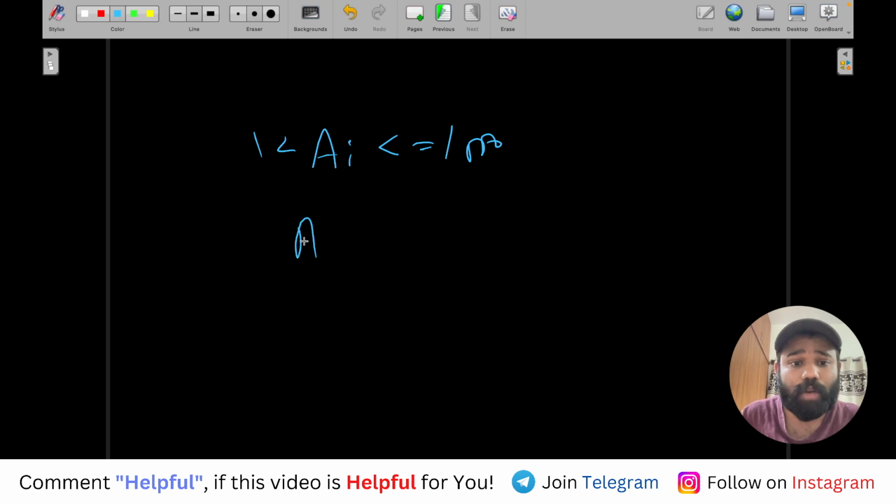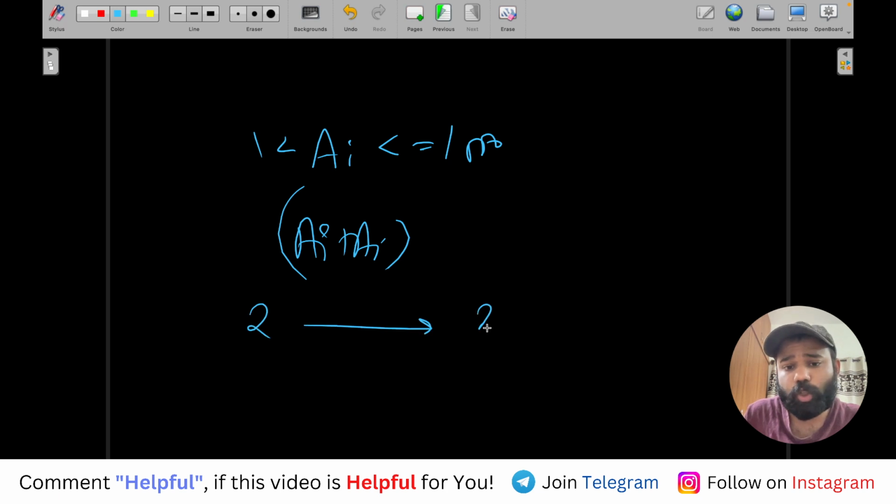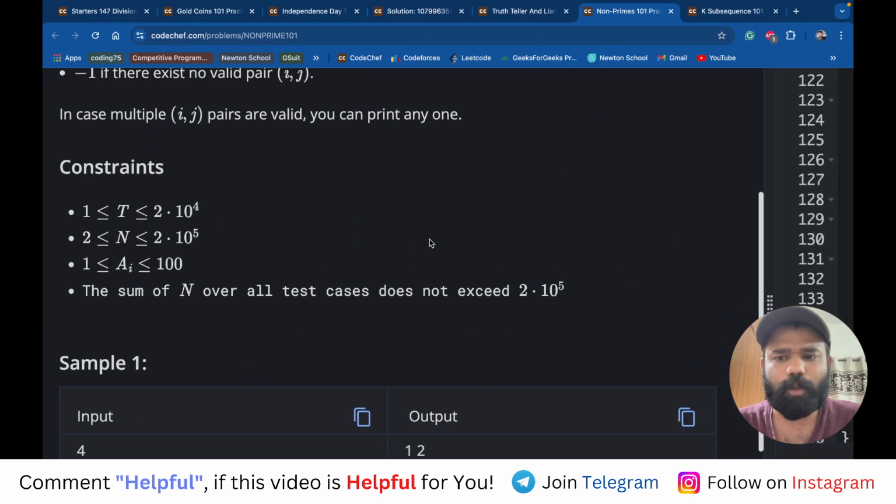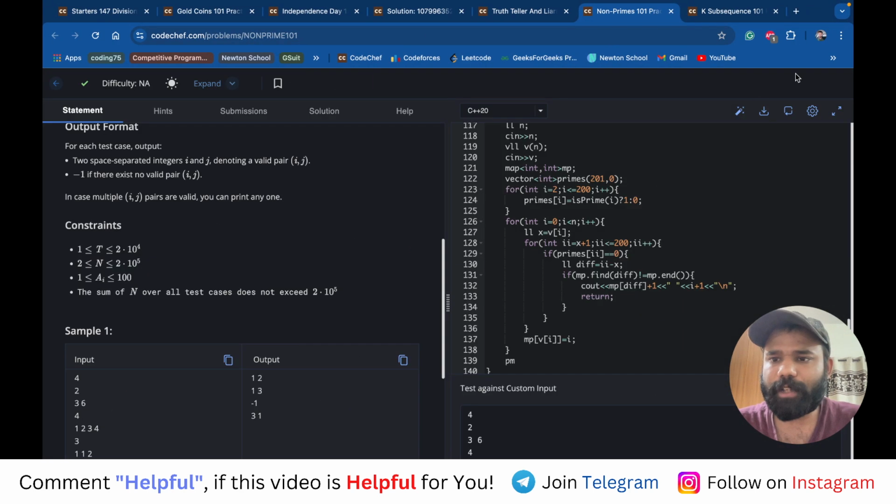The better thing is that because we know that the element is between 1 to 100, that means जो sum होगा ai plus aj का वो आपका 2 से लेके 200 के बीच में होगा. So if we can know between 2 to 200 how many non-prime numbers there are, then we will check for that only. So I will tell you how I have solved this problem. A very brute force approach only still. So let me explain to you.